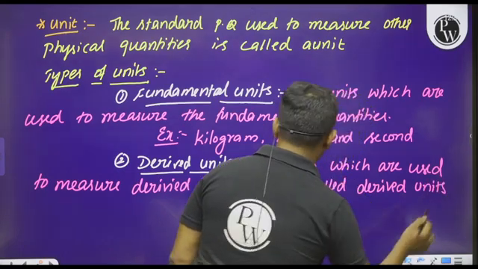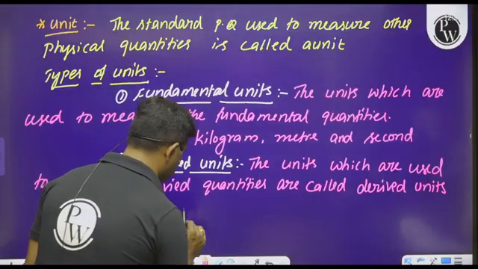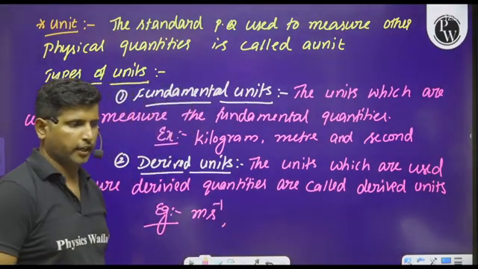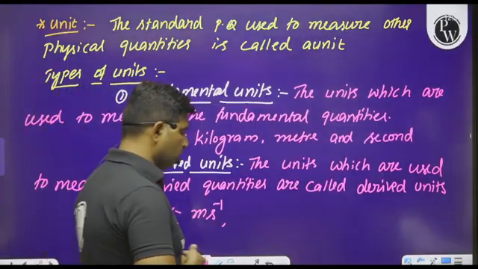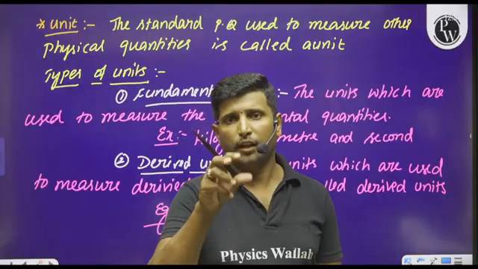I hope you are understanding these points. What example for the derived units can we say here? So please think about this. Meter per second. Meter per second is a unit which is used to measure the derived quantity, speed or velocity.